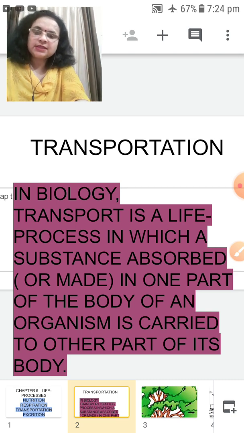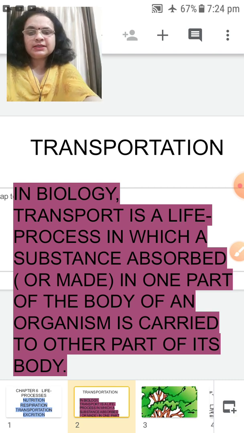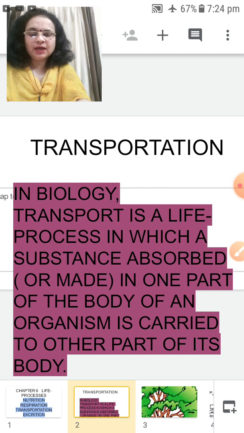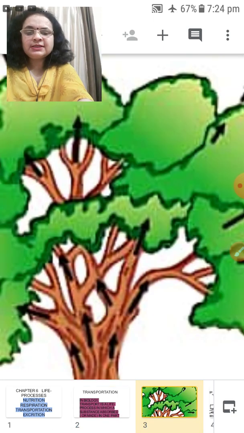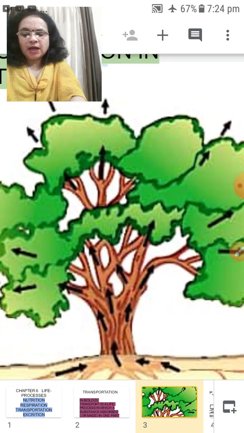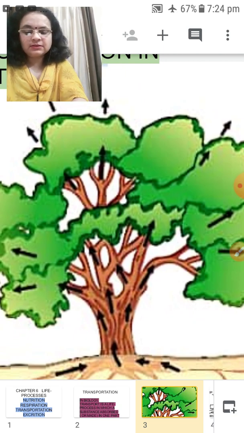The systems of transportation in human beings and in plants are different. So today let us study about plants. Children, the transport system in plants is less elaborate than in animals.